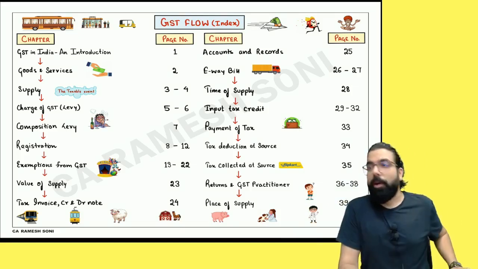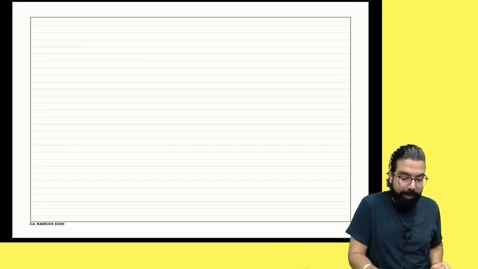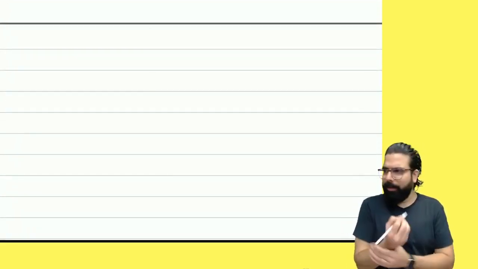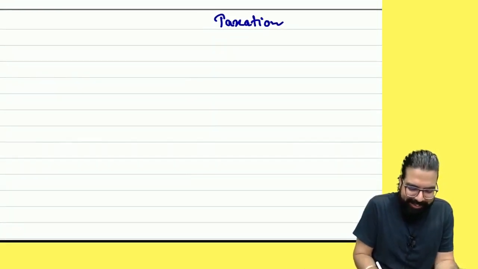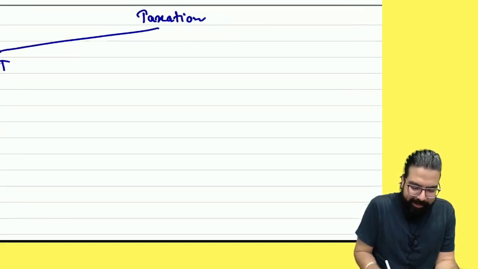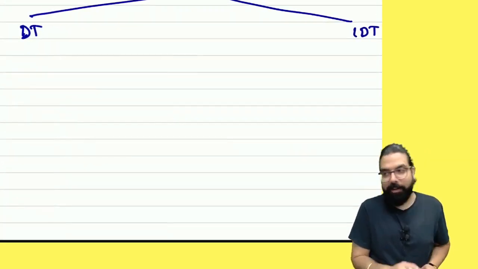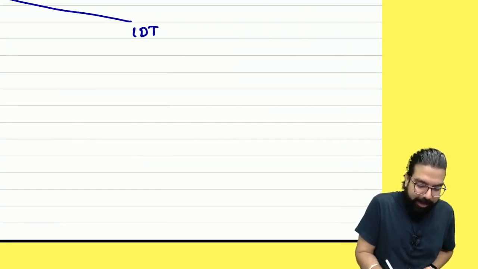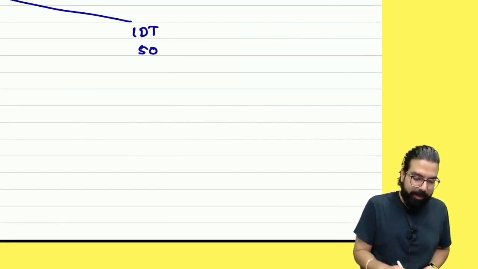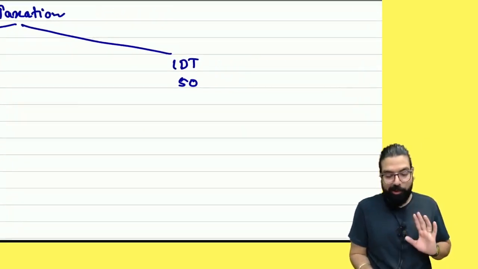No problem at all. We'll go ahead and let me quickly introduce you the syllabus. You guys already might be knowing, right? Do you know the syllabus? Taxation has direct tax and indirect tax. Direct tax I'll not be dealing with, but still, direct tax is how many marks? 50. Indirect tax is also 50. This much only I know about direct tax, that it is 50 marks. I know only about indirect tax.